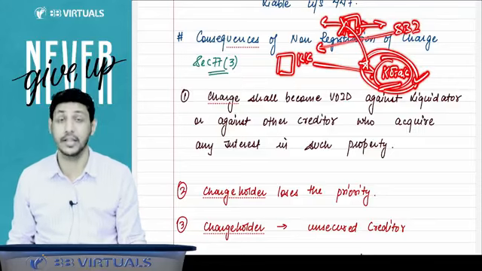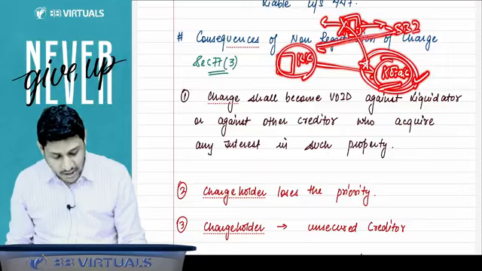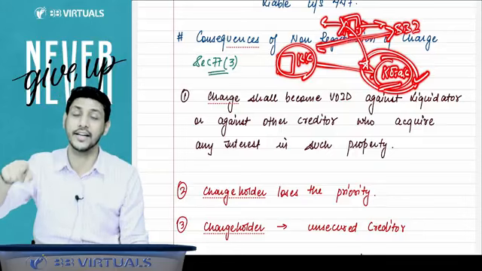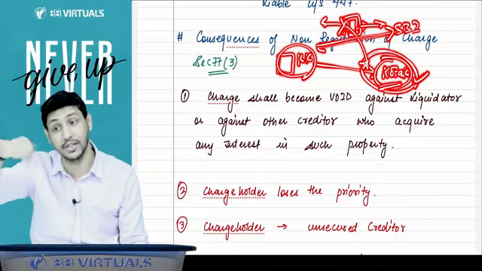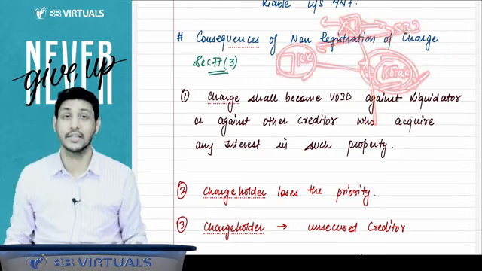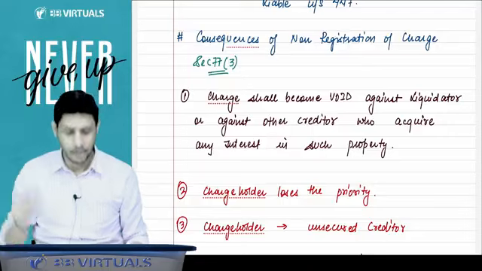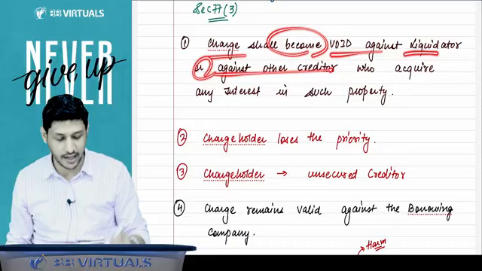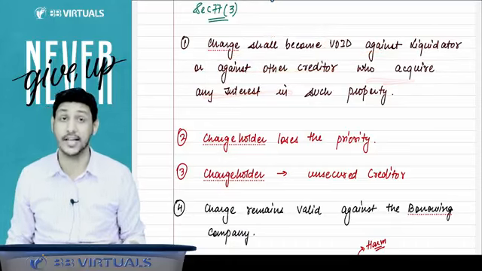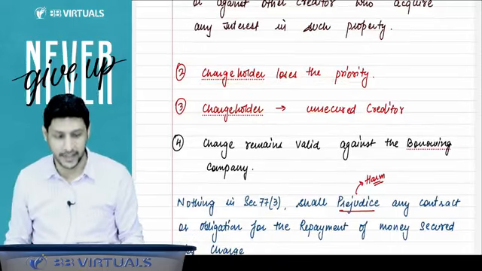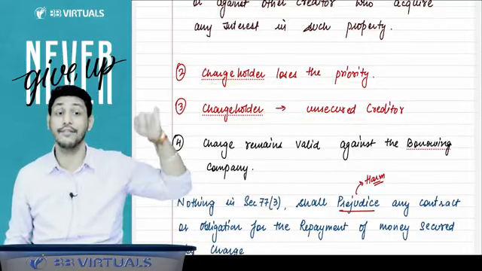Kotak Bank will have the priority over that asset, because the company created the charge in favor of SBI but the charge was not registered. Later on, the company created the charge in favor of Kotak Bank on the same asset, and that charge was registered. So Kotak Bank will have the priority over that asset. That is written over here: the charge shall become void against the liquidator or against the other creditor who acquired the interest in such property.